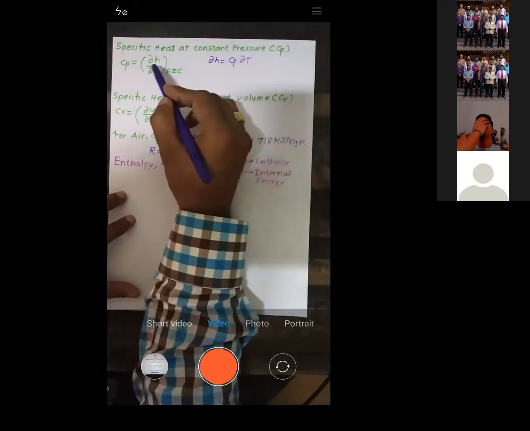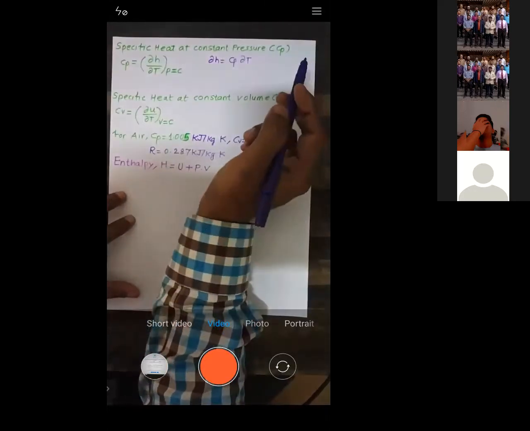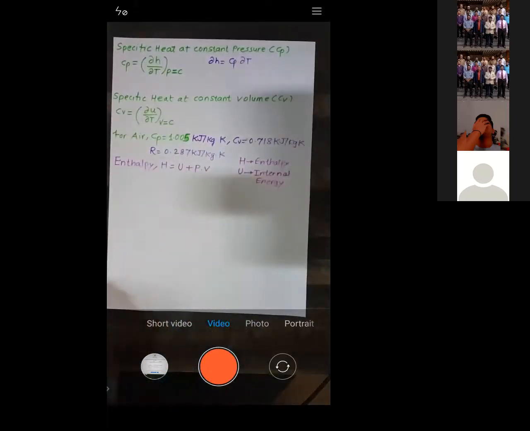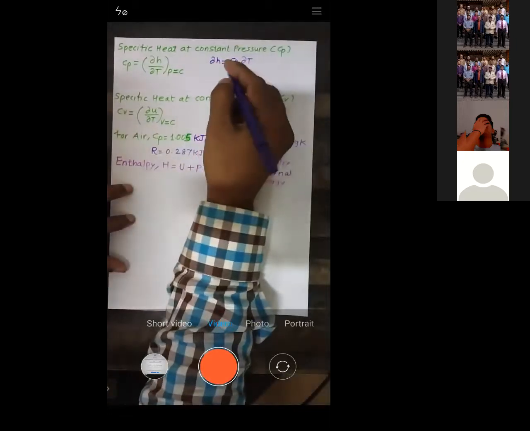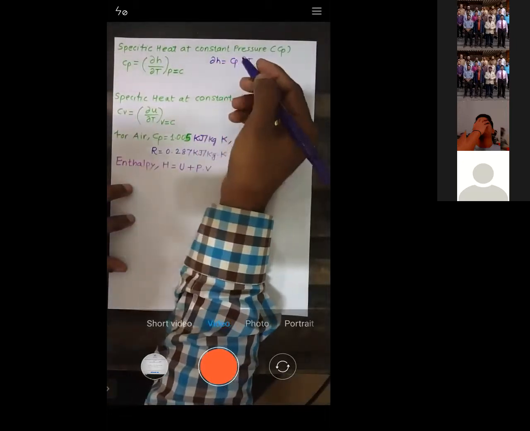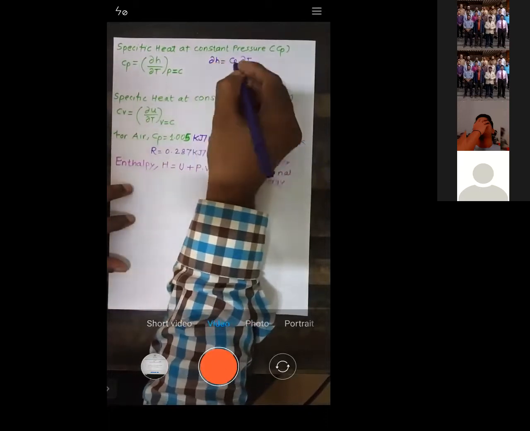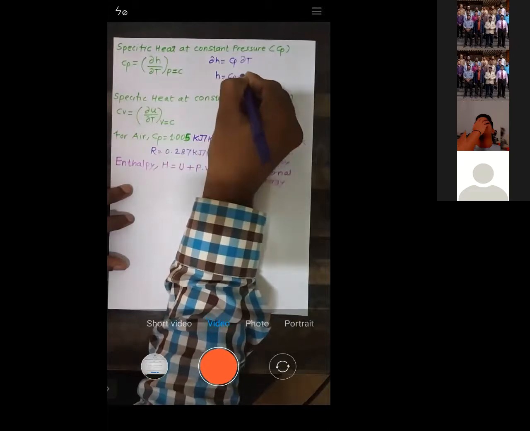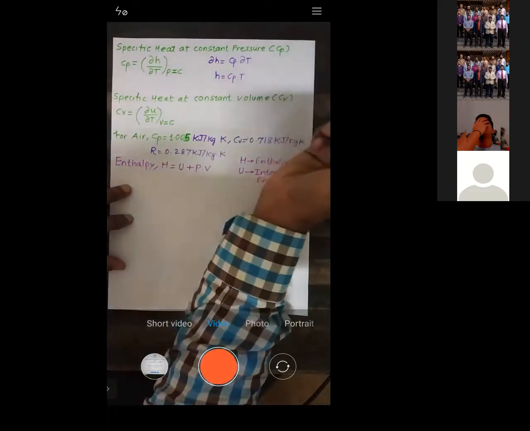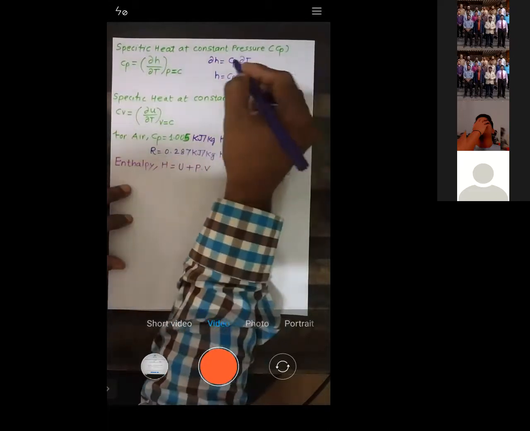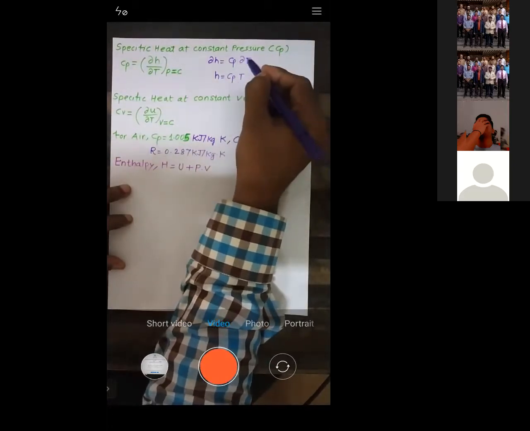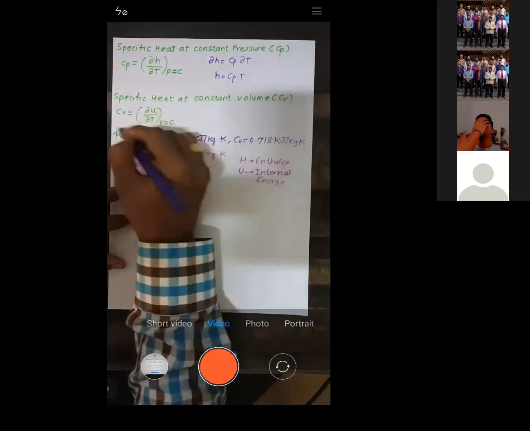Now see, if I integrate it, integration of dH, what do I get? I will get H is equal to Cp into T. Just integrate it, simple. Cp is a constant value, and integration of dT is T.